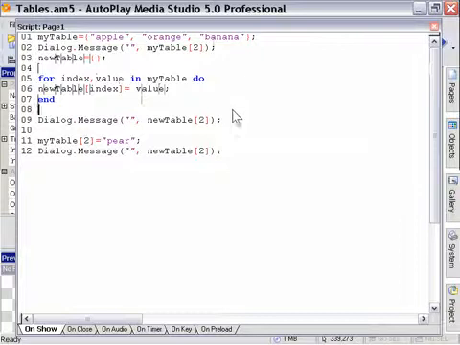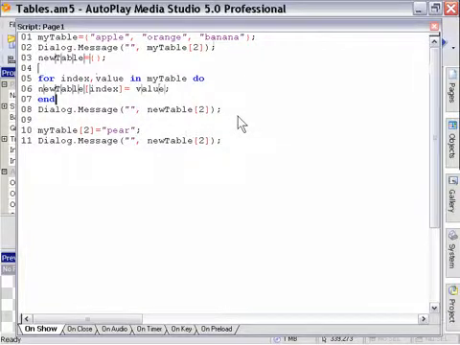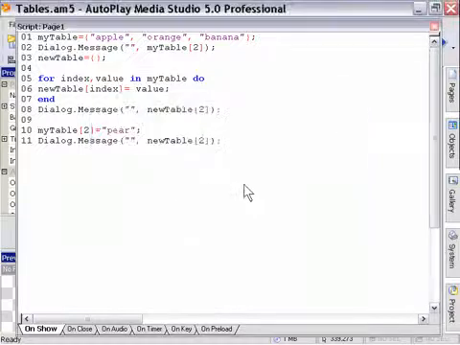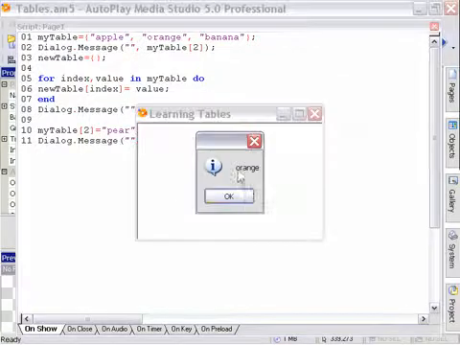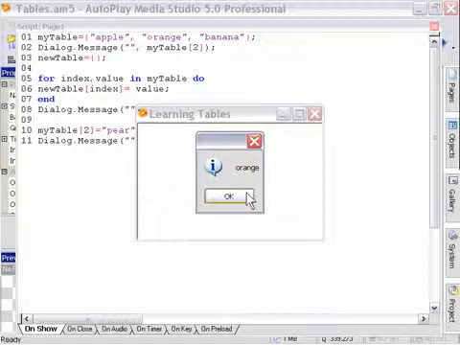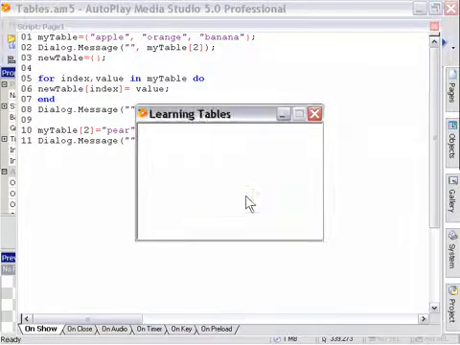Now, if we've done our job here, when we run this code, we should get the word orange 3 times in a row rather than getting the word pear on the last try, because after we've altered the original table, it shouldn't matter if we've created a unique copy of our table. So let's go ahead and run it and see if it works. Orange, orange, orange. So that means this time we've actually created a unique copy of our table.